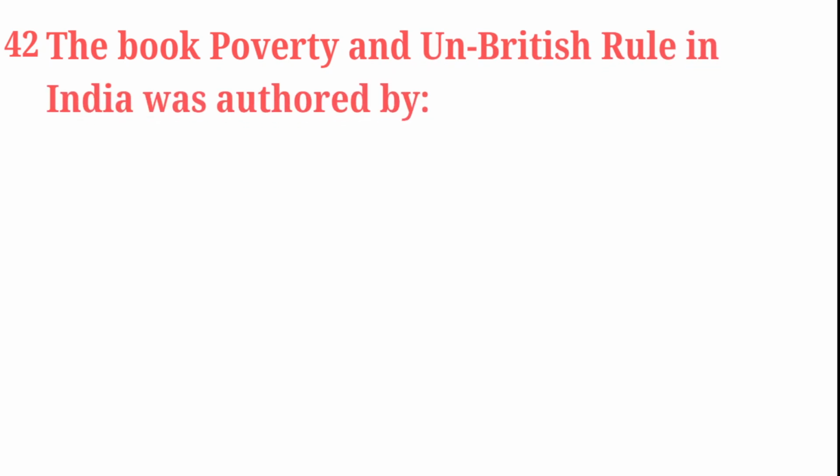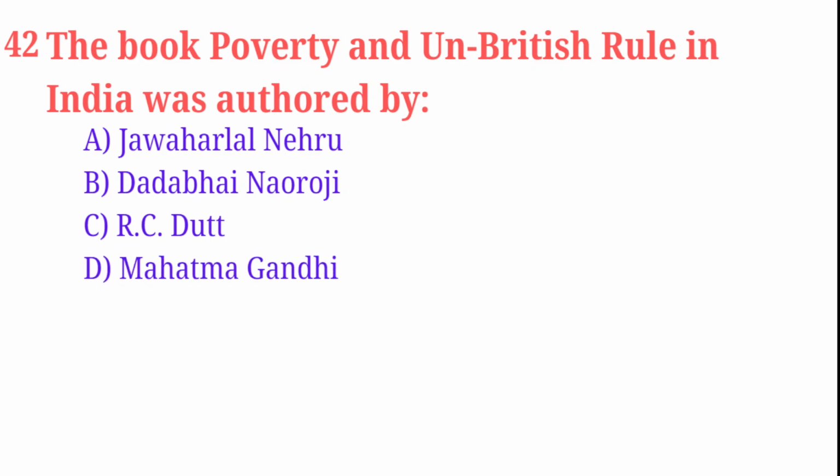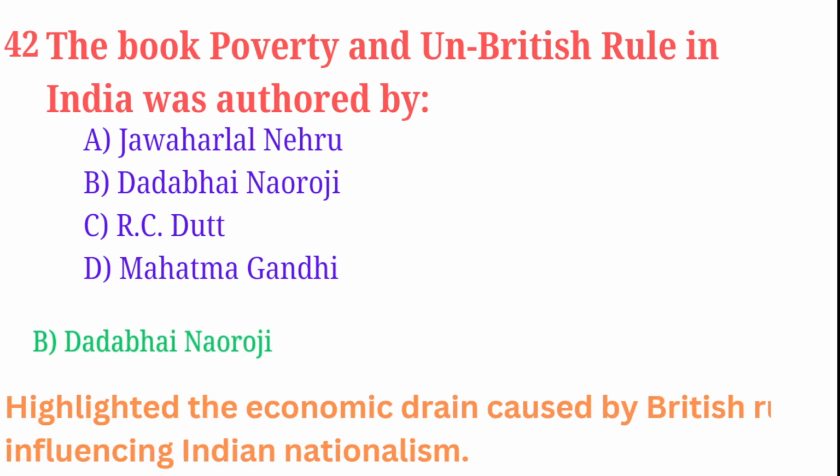The book Poverty and Un-British Rule in India was authored by: Jawaharlal Nehru, Dadabhai Naoroji, R.C. Dutt, Mahatma Gandhi. Correct answer is Dadabhai Naoroji. He highlighted the economic drain caused by British rule, influencing Indian nationalism.